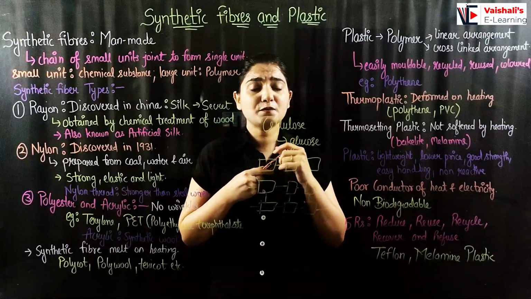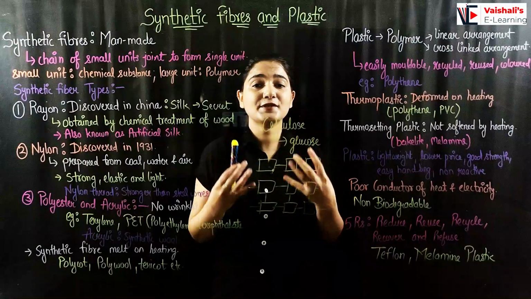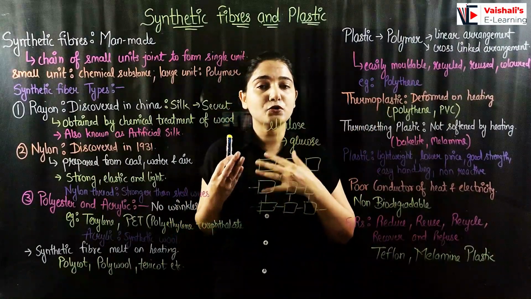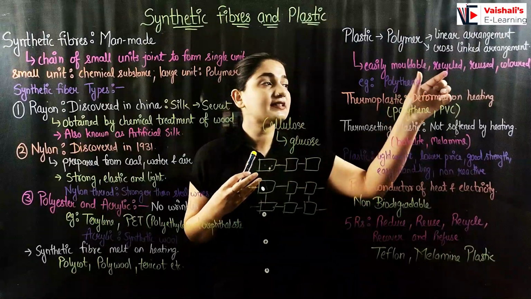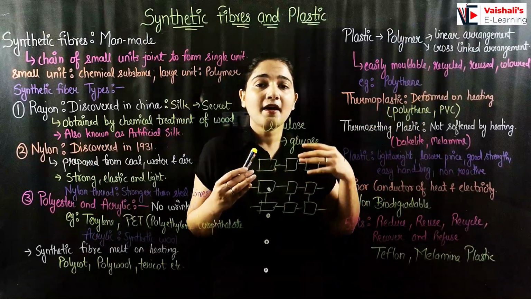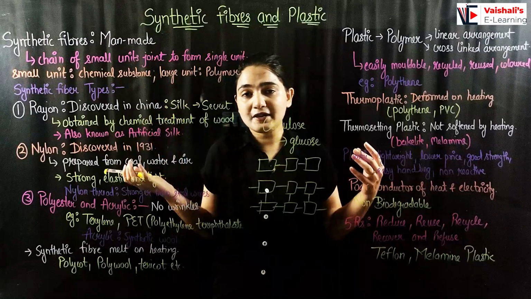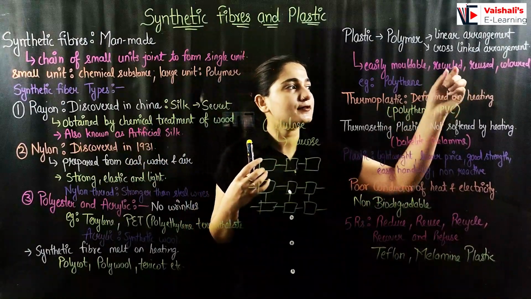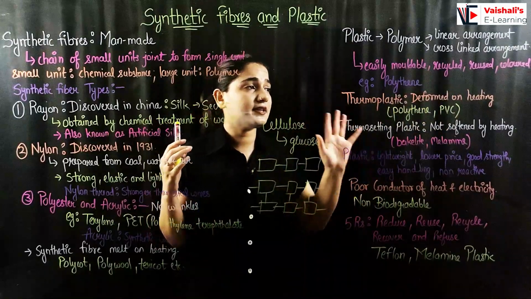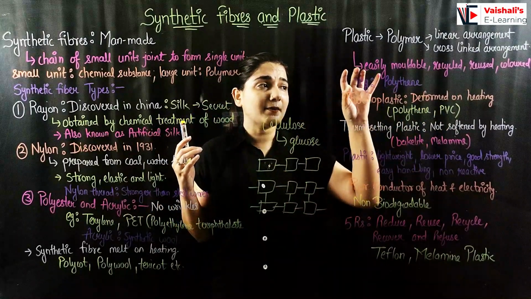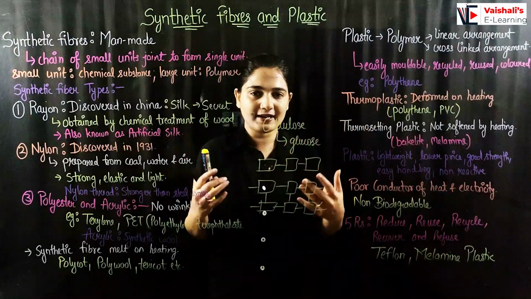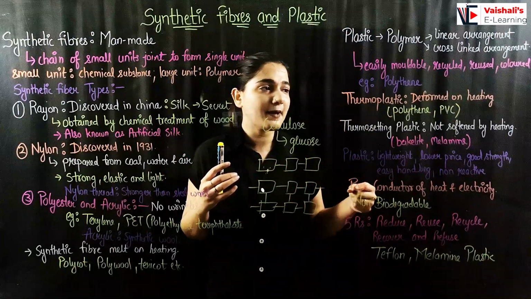Now, what are the various properties of plastic due to which it is extensively used in our daily lives? It is easily moldable. We can mold it into any shape, any form. It is recycled very easily, and we can make it into a very different form and use it in a different form as well. It can be reused and colored as well. These are the various properties, and a very good example of plastic is polythene, which we use in our daily lives. These are used as carry bags.